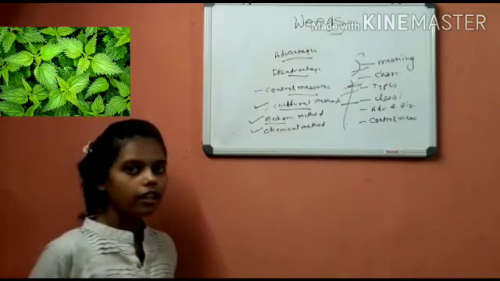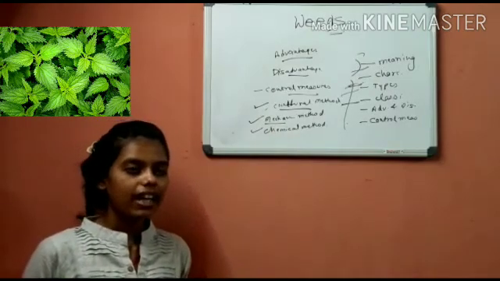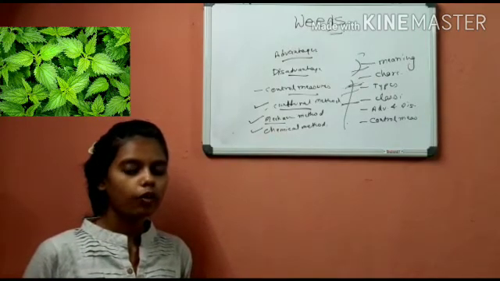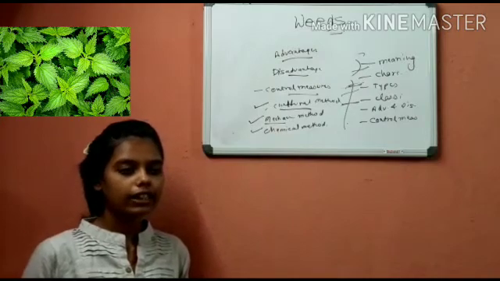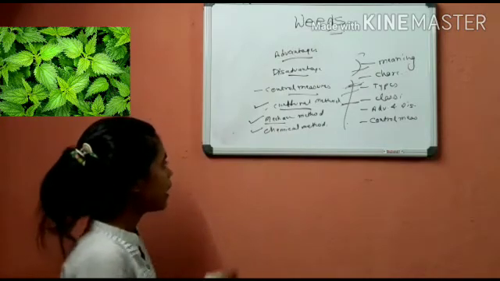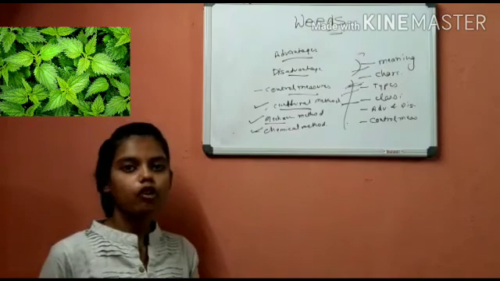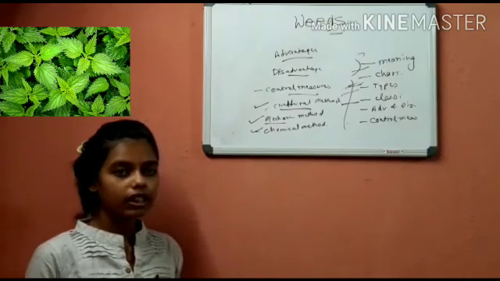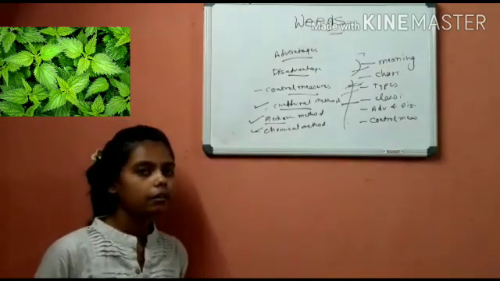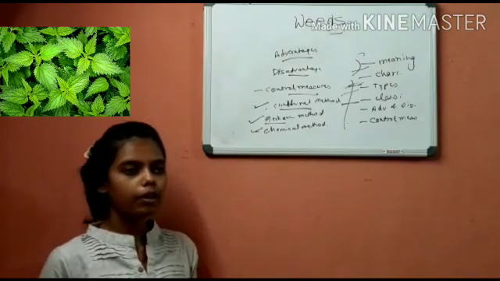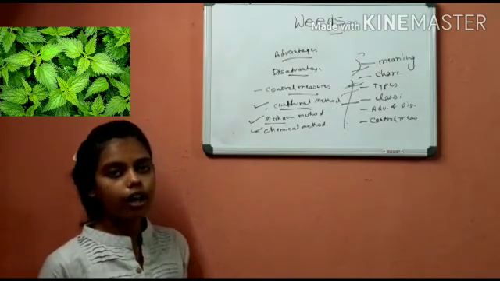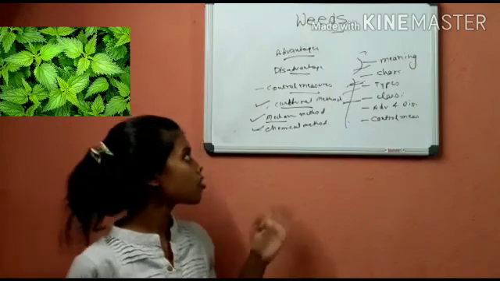Mechanical method is done by pulling, hoeing, mowing. These kinds of activities are done to control weeds. And in chemical method, chemicals are sprayed over weeds to kill them. But it is done in extreme conditions only because crop plants also get harmed. So this was all about weeds.